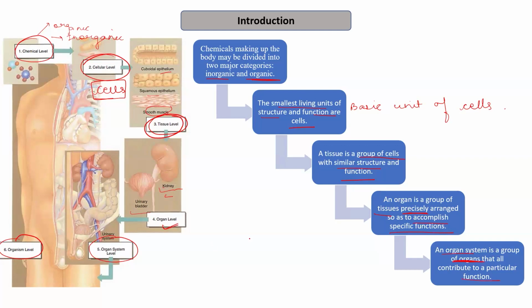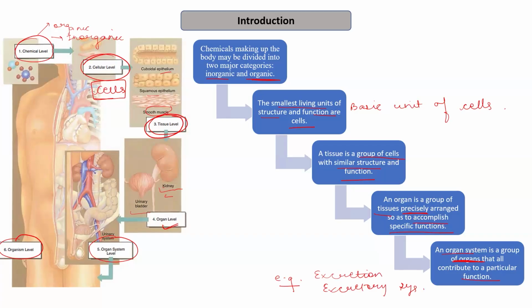As I mentioned, urinary bladder, kidney, etc. lead to excretion. This is just an example, so it will be the excretory system composed of various organs. So this is the introduction to the different levels of organization within the living organism.